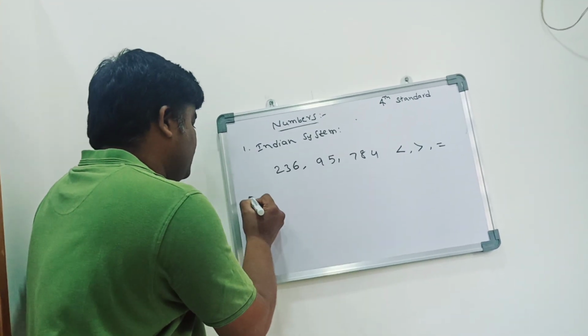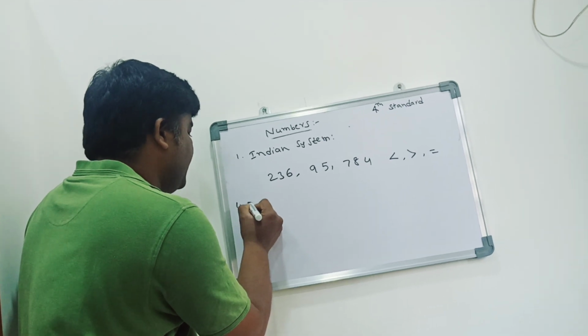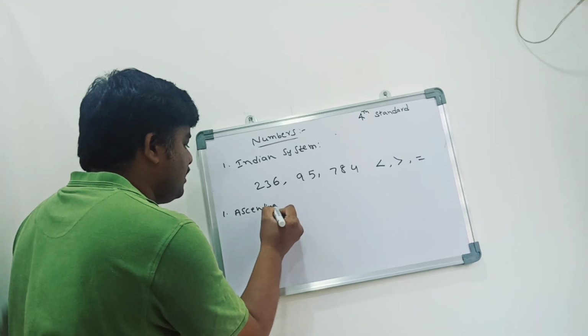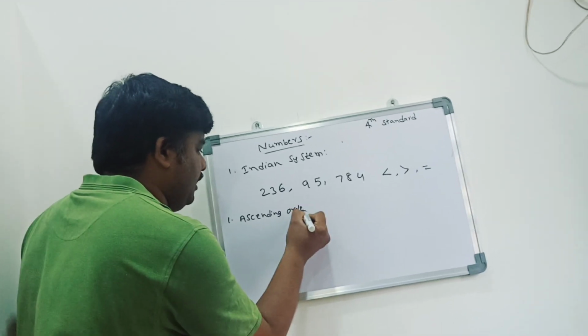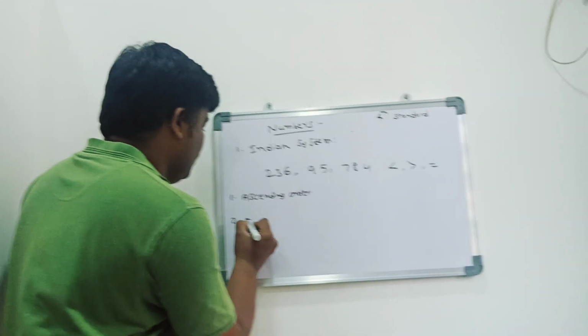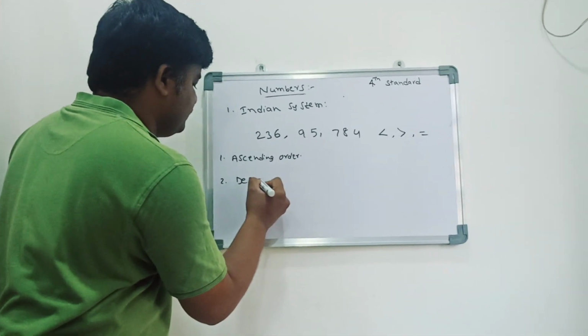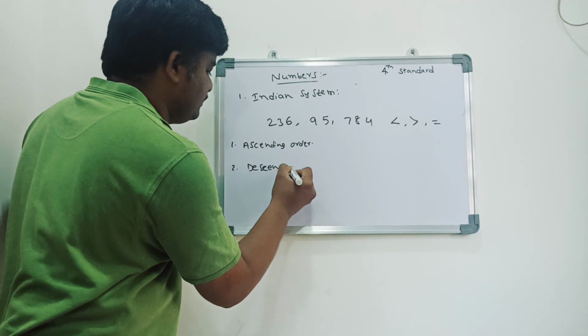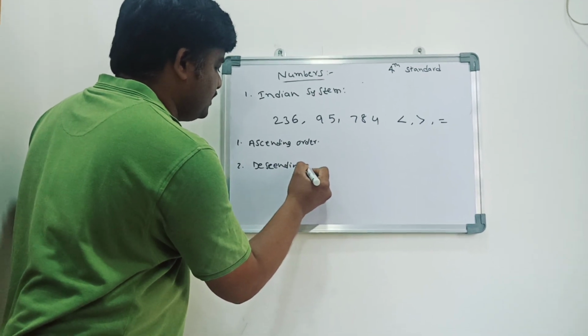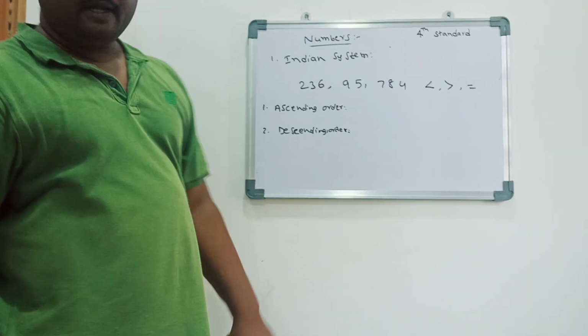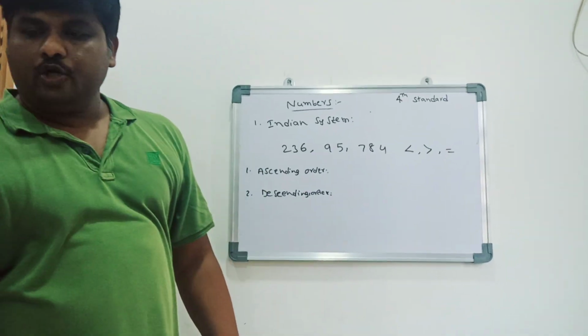So how will we write, like number 1 ascending order, and number 2 descending order. Smallest number is 95. Ascending order means small to big.